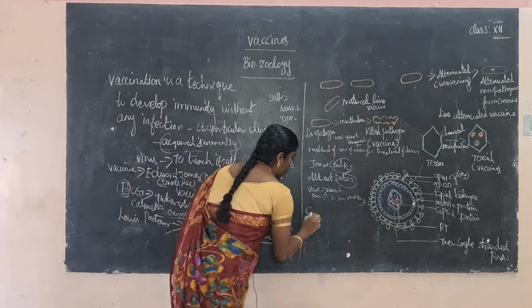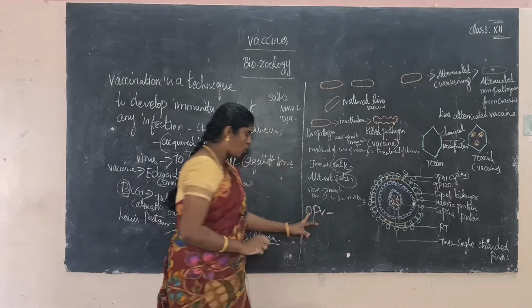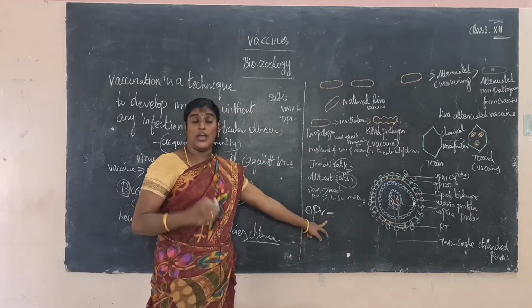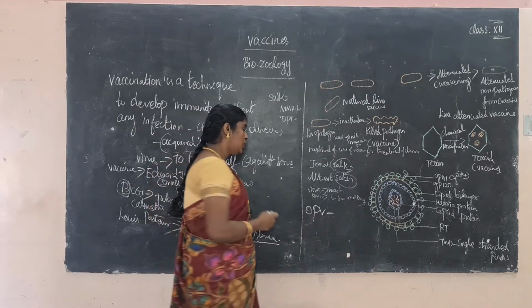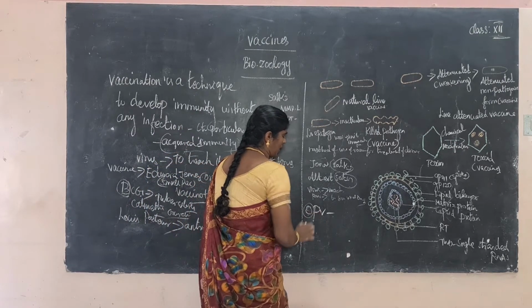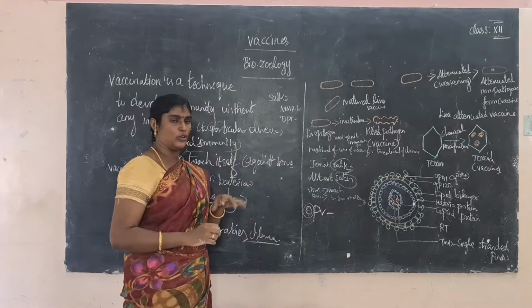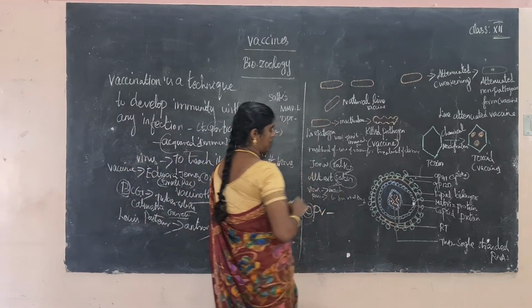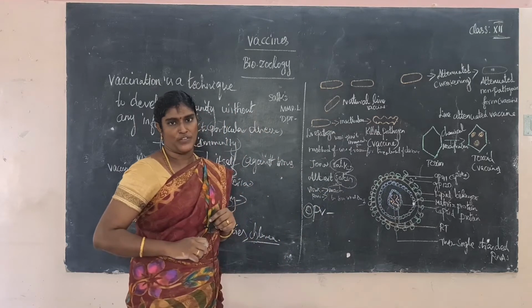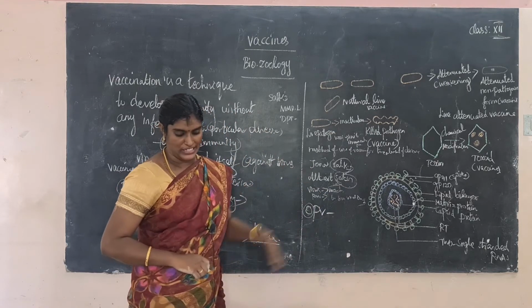What is the meaning of OPV? OPV means oral polio vaccine. Vaccine doesn't always mean only injection; some are drops given through the mouth. The oral polio vaccine was discovered by Albert Sabin against the polio virus. These are the main important scientists.